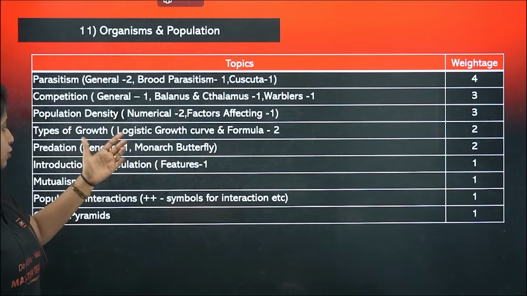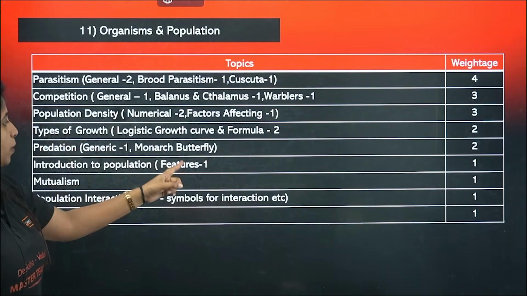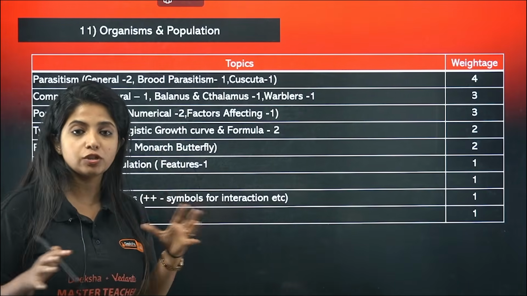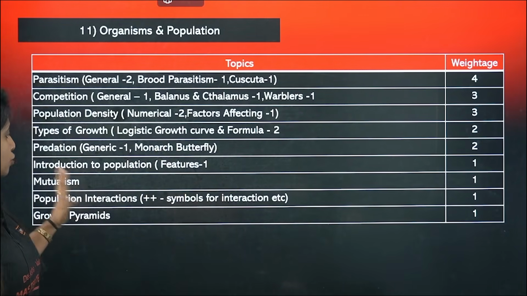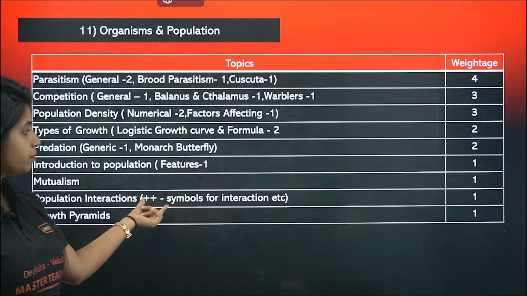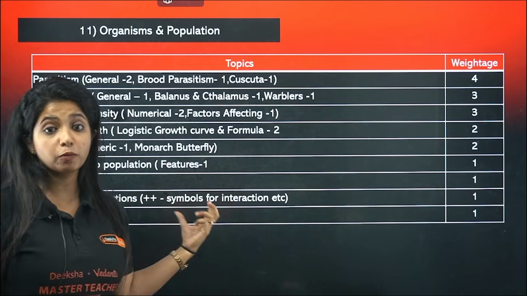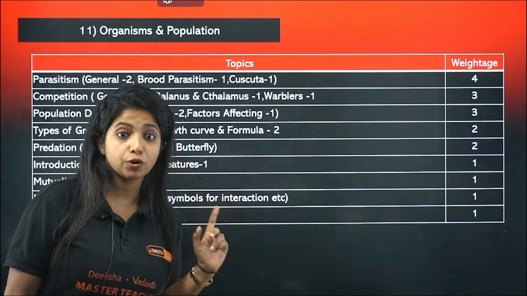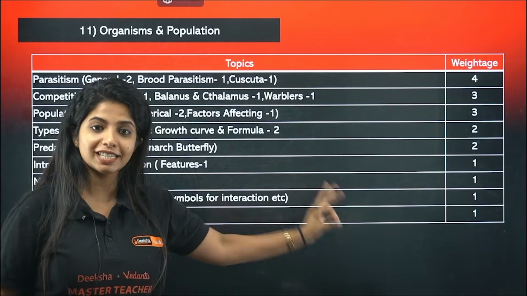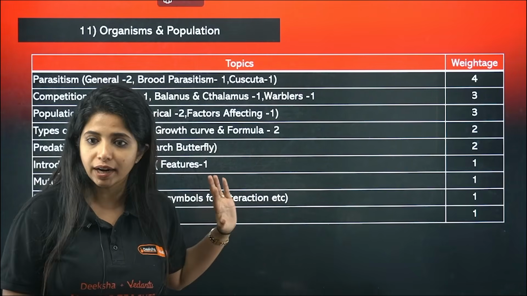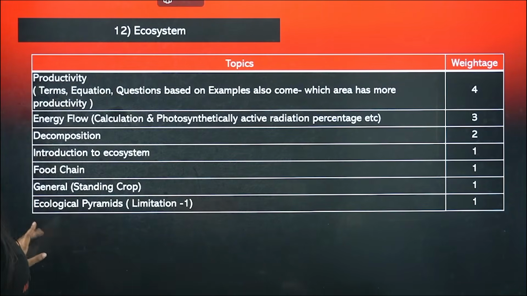Predation, monarch butterfly, and a generic term has come. Introduction to population features. What are the features of the population? 1 question. Mutualism 1. Population interaction, symbols might be given and you have to tell what the interaction is. Growth pyramids, a growth pyramid related question is there. So please make sure you go through it. 1 means this question has come, and it can become 2 anytime. So do not ignore it.